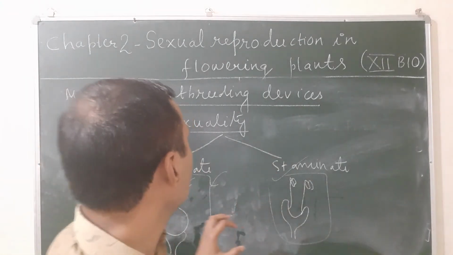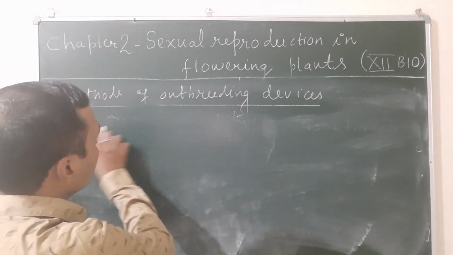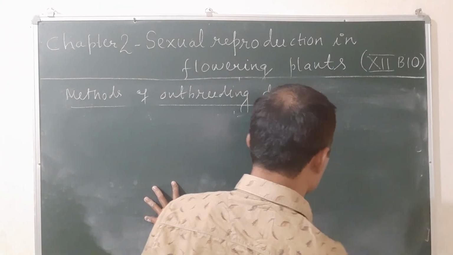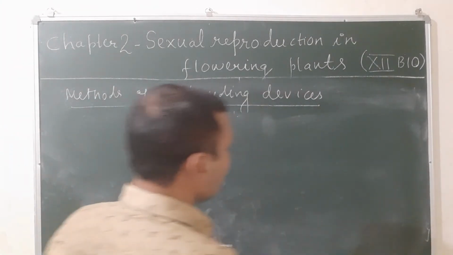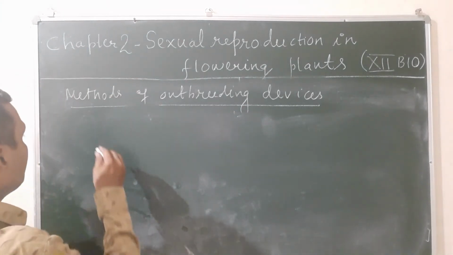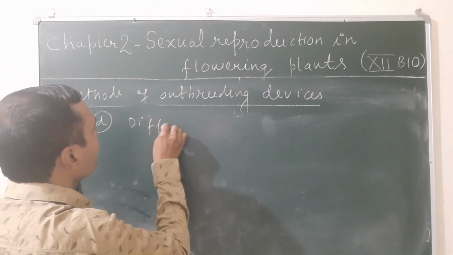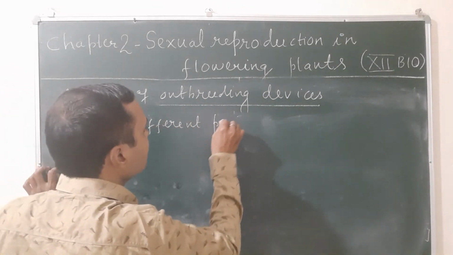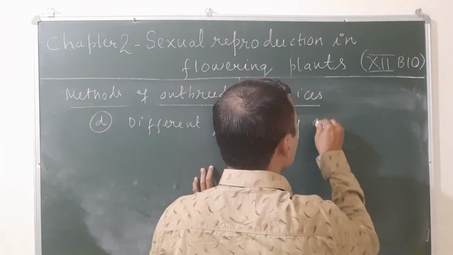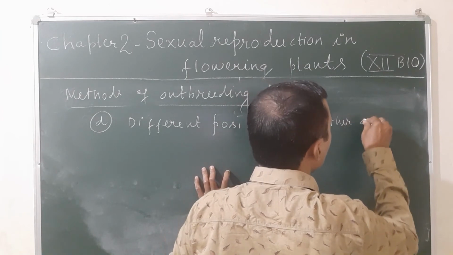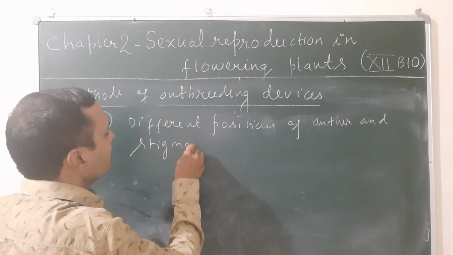Now the fourth one, different positions of anther and stigma. In certain plants, the length of the stigma and anther is variable. As a result, it always promotes cross pollination and prevents self pollination. This is the fourth method.